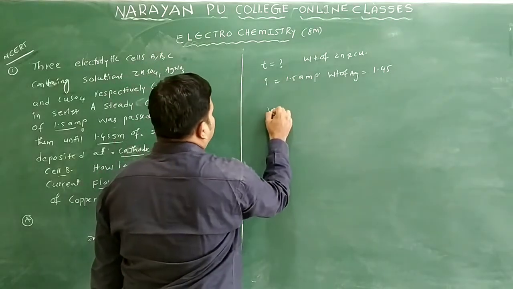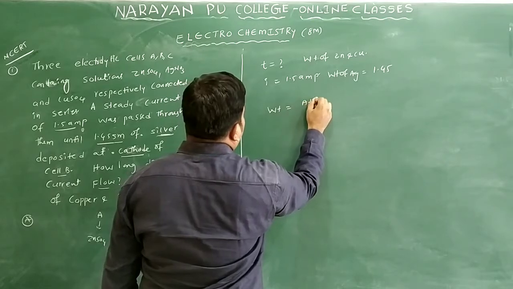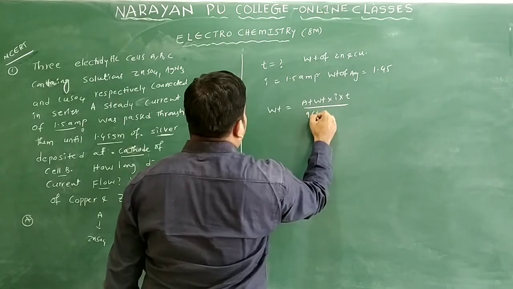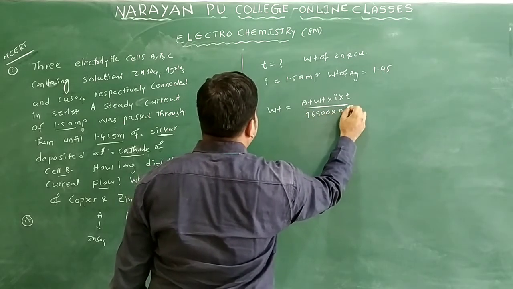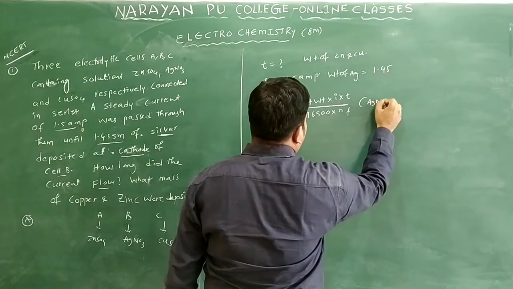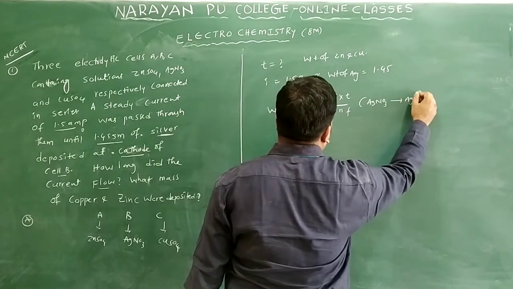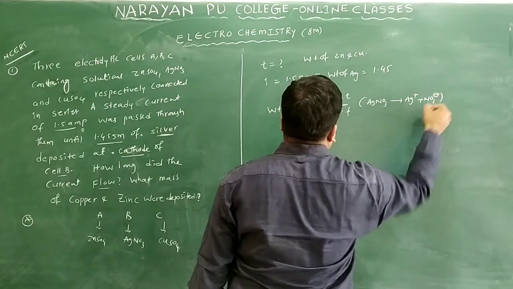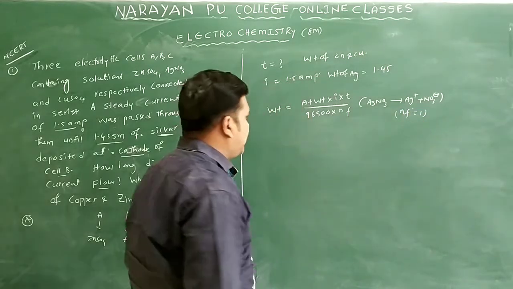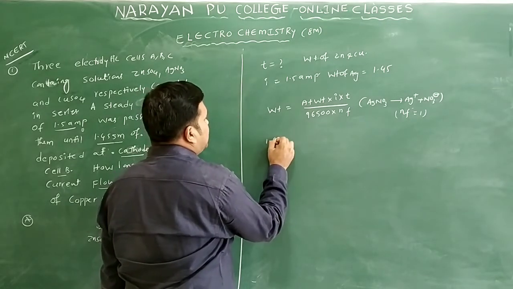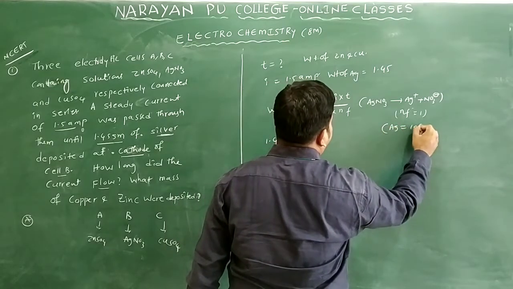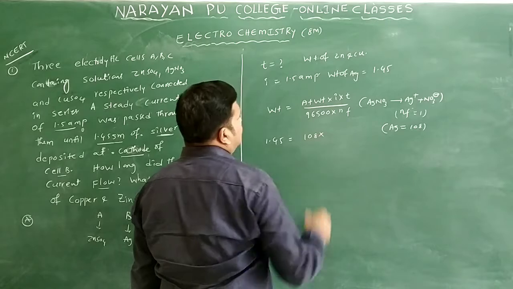Generally, what is the formula we have? Weight is equal to atomic weight into I into T by 96500 into n factor. If you take silver nitrate, AgNO3 dissociates into Ag+ and NO3-. From this, n factor is equal to 1 because it gains 1 electron. Clear? Now the weight of silver given is 1.45. Atomic weight of silver is 108.